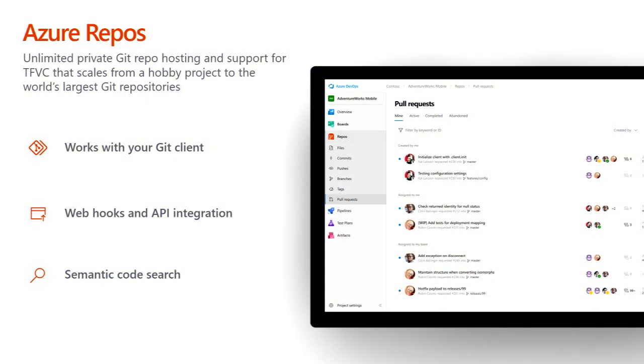The second is Azure Repos. Azure Repos lets us host our code. It's a private Git repo with unlimited projects and support for Git and TFVC. So it works with a Git client. It supports webhooks and API integration, and it has semantic code search that helps us search inside our code.